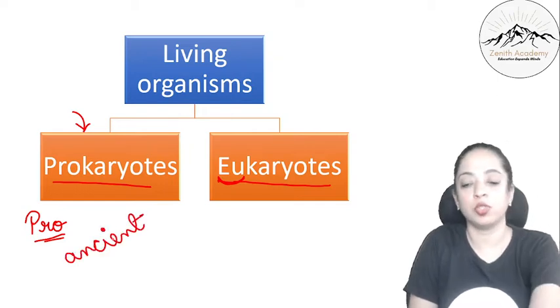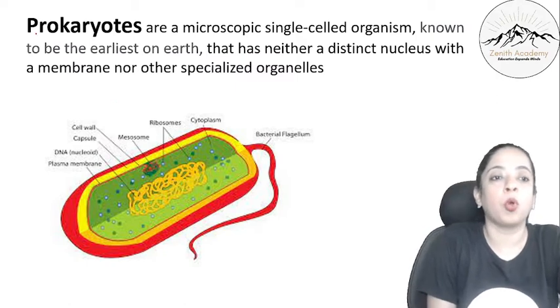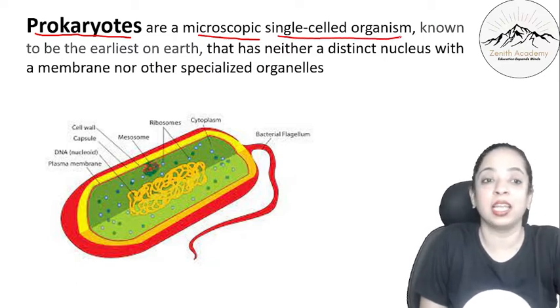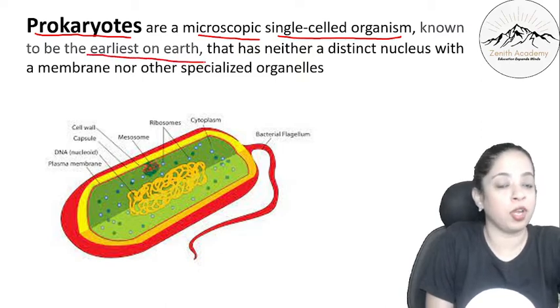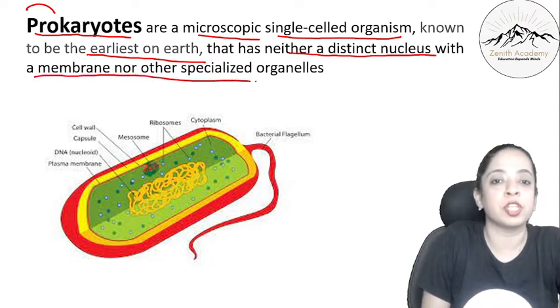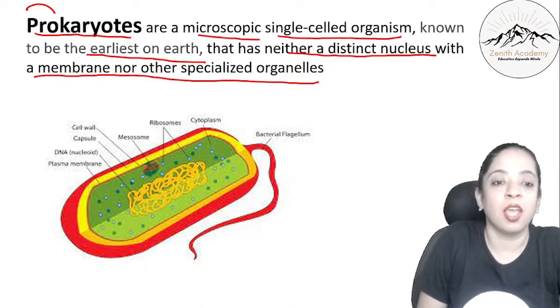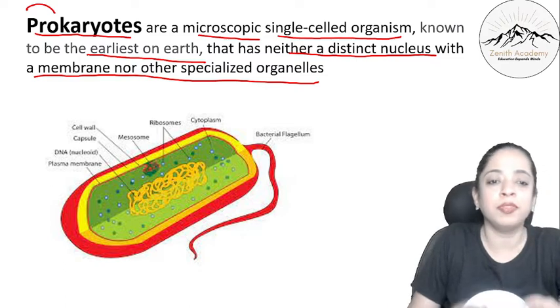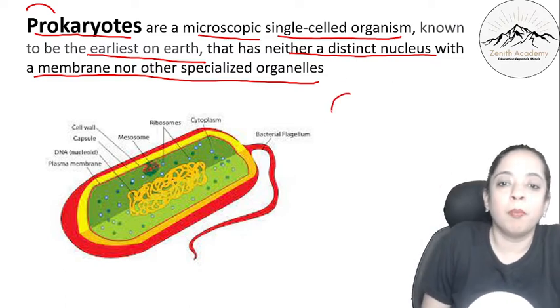Okay, so let's study. What are prokaryotes? Prokaryotes are microscopic single-celled organisms. They are made up of a single cell, known to be the earliest on earth. That is why the word pro is there. They have neither a distinct nucleus with a membrane nor other specialized organelles. See, all the nuclear material, the nucleolus, the ribosomes, the DNA, is scattered. There is no boundary of the nucleus.